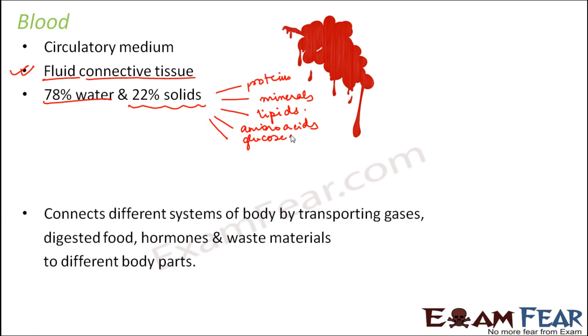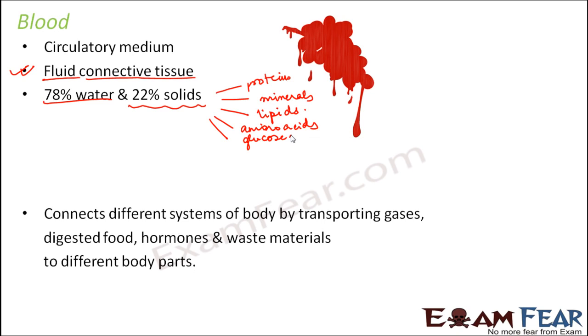Now, as I said, it connects different systems of the body by transporting gases, digested food, hormones and waste materials to different body parts. For example, when we eat food, we eat it through our mouth, right? But it is not that only our mouth needs food. We chew the food, we swallow it, it gets digested in the stomach and the small intestine, and there in the small intestine it gets absorbed. Now the food has been absorbed by the small intestine, but it is not that only the small intestine cells need food for their survival.